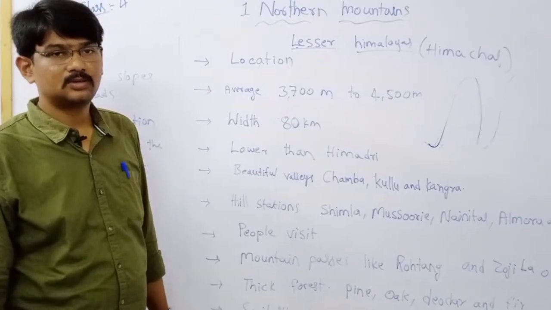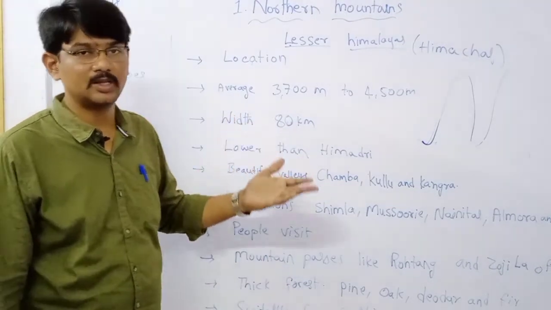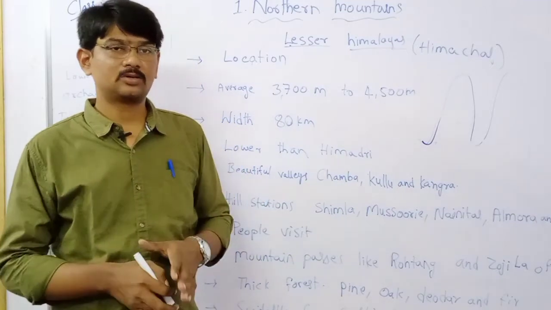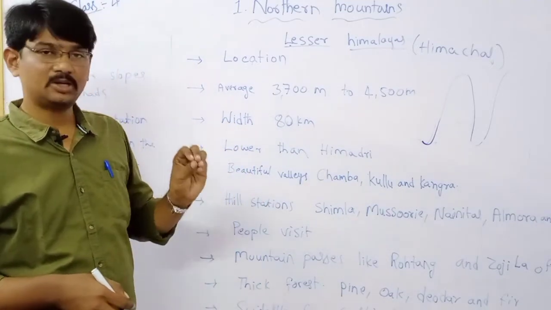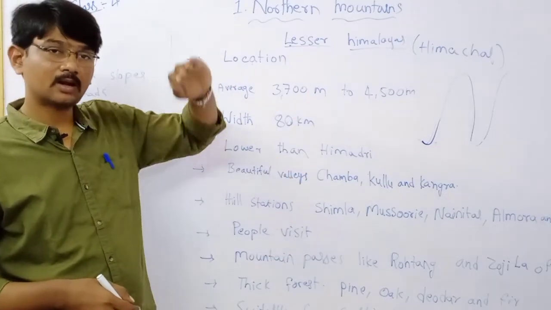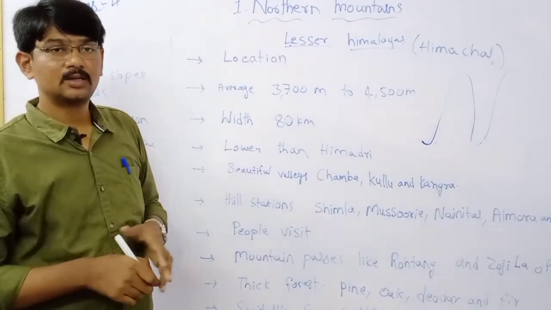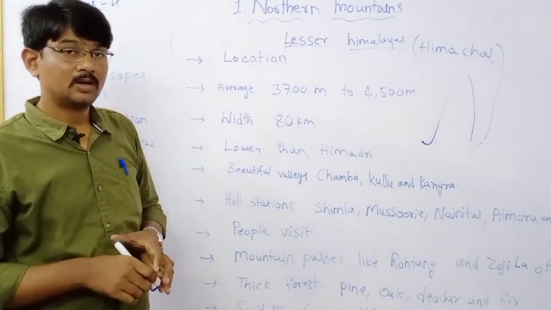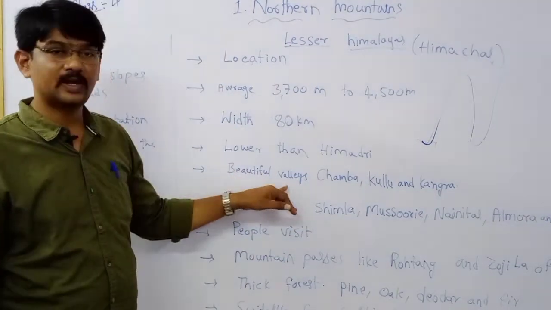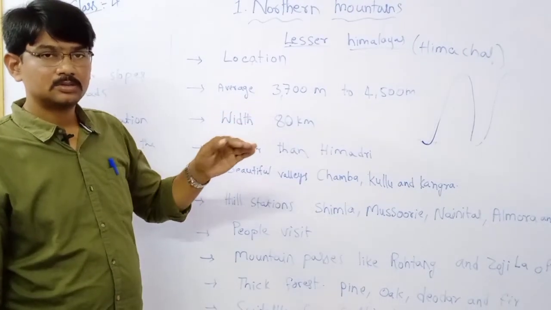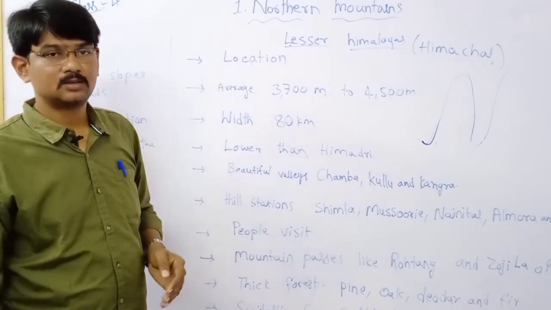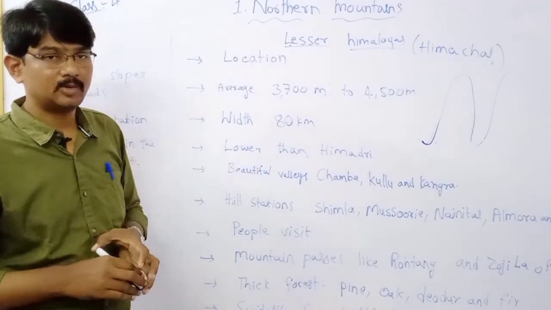When we go there, the whole area is greenish, with plants, big trees and beautiful mountains covered with greenery. How beautiful it looks, right?